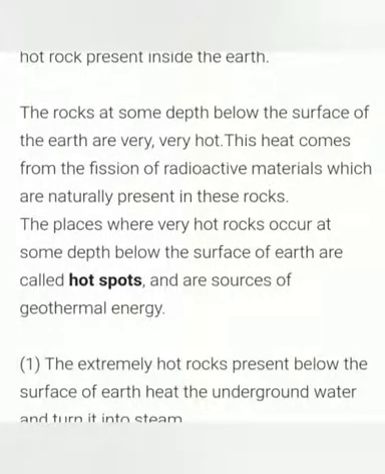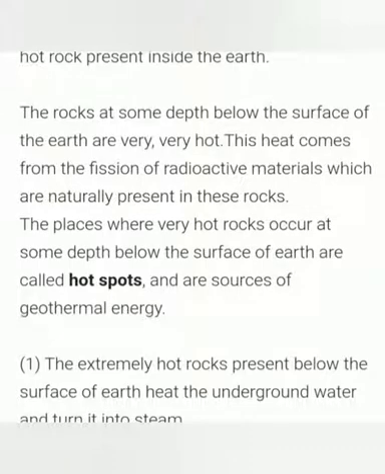That is about geothermal energy. Geo means earth, thermal means heat. Geothermal energy is the heat energy from hot rock present inside the earth. The rocks at some depth below the surface of the earth are very hot. This heat comes from the fission of radioactive materials which are naturally present in these rocks. The places where very hot rocks occur at some depth below the surface of the earth are called hot spots, and are the sources of geothermal energy.